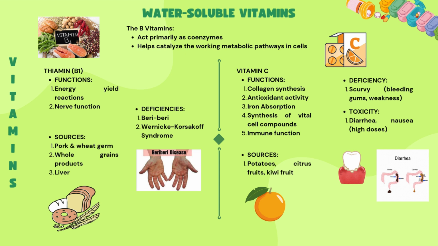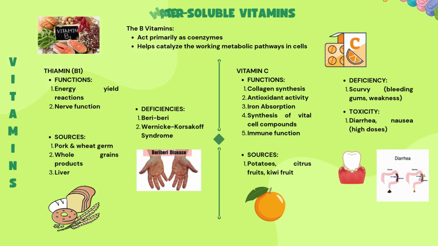Deficiencies, beriberi, Wernicke-Korsakoff syndrome. For vitamin C, the functions: collagen synthesis, antioxidant activity, iron absorption, synthesis of vital cell compounds, and immune function. Sources, potatoes, citrus fruits, and kiwi fruit. Deficiency, scurvy, bleeding gums, weakness. Toxicity, diarrhea and nausea. High doses.